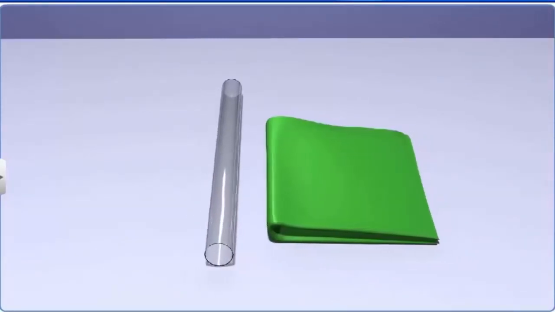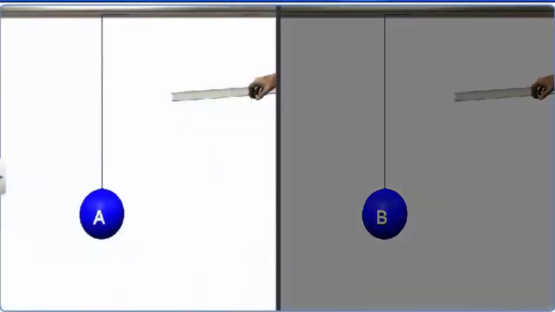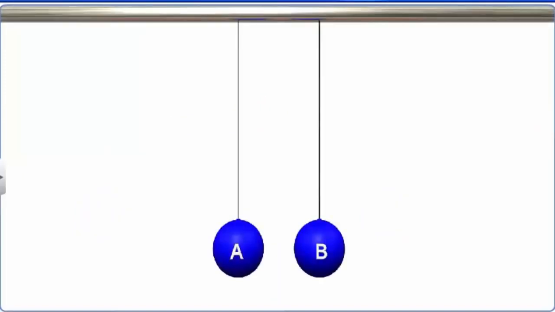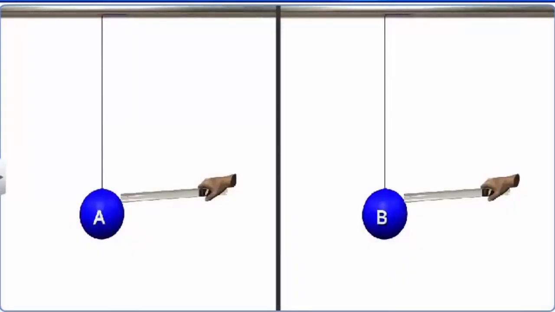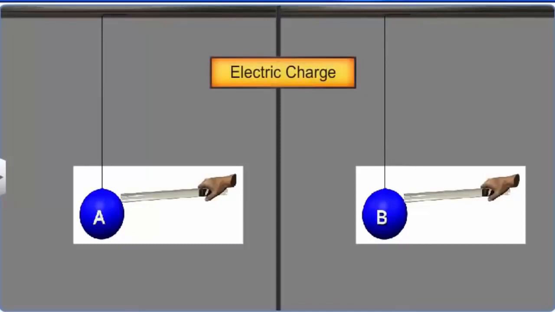Now, bring one charged glass rod in contact with a pith ball and then separate them. Then bring the other charged glass rod in contact with other pith ball and then separate them too. When these pith balls are kept close to each other without contact, we observe that they repel each other. The physical quantity responsible for all these phenomena is known as electric charge. Electric charge can be defined as the property of matter that exhibits its electrostatic interaction with other matter.